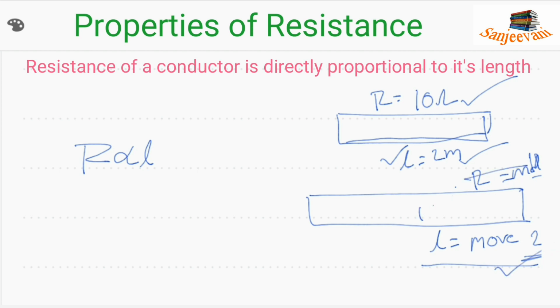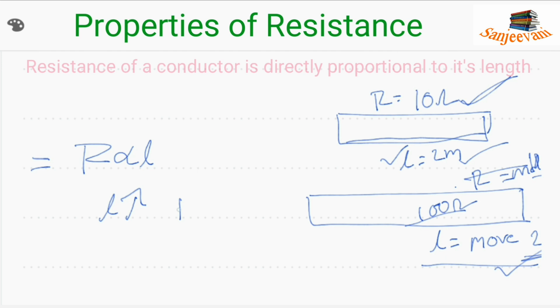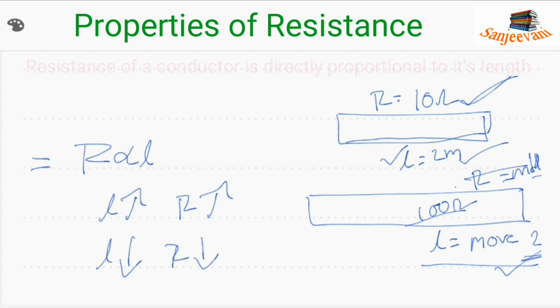By that we can say that the resistance of a conductor is directly proportional to length. When the length increases, resistance increases; when the length decreases, resistance decreases. I hope you got this point.